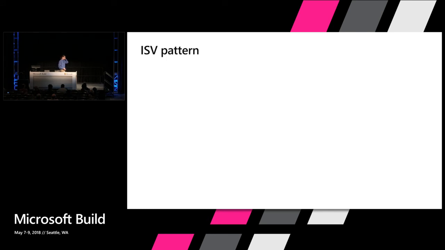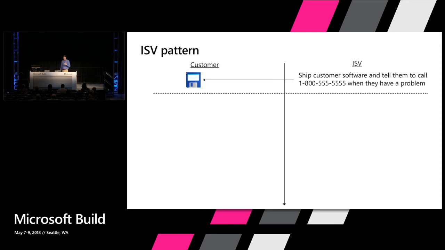So we've been working on, and we GA'd last year, and we're working with a lot of interested parties and customers on, this new pattern that we have for managed apps. If you think about it, for a lot of years, the software industry was really an ISV built some software and gave it to a customer on a CD or a floppy, and the customer installed it, and then basically called 1-800-ISV whenever they had a problem. And the world worked for quite a while on that premise. Then customers started taking that software we gave them and actually running it in their cloud accounts.